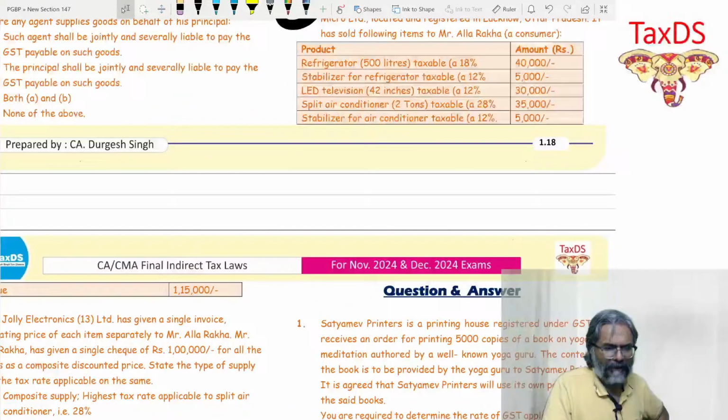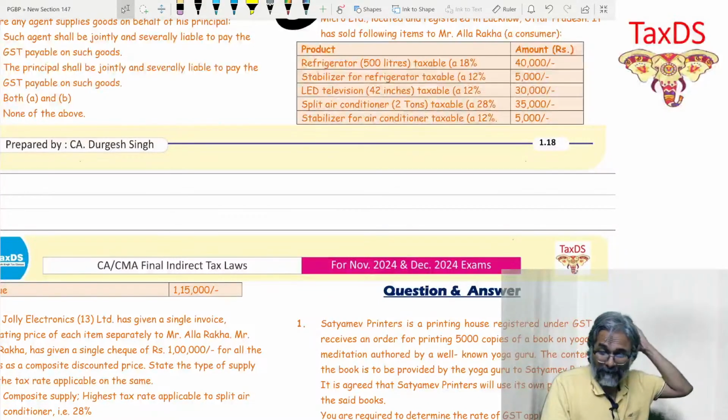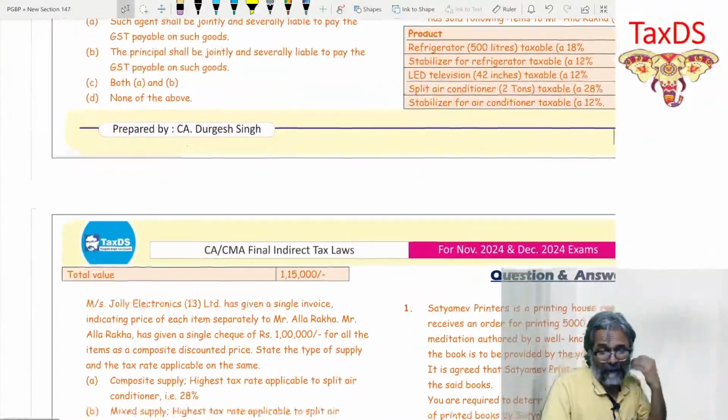Product is the refrigerator, 500 liters, taxable at 18%, 40,000. Stabilizer for refrigerator, taxable at 12%, 5,000. LED television 42-inch, taxable at 12%, 30,000. Split AC, taxable at 35, and stabilizer for AC, 5,000, separately.